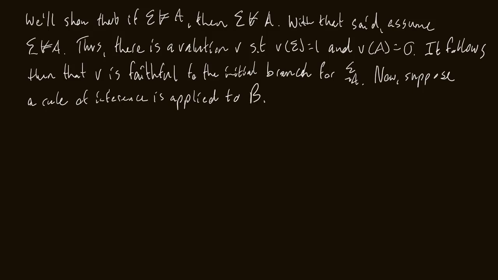I didn't write it down. I said it out loud. The branch sigma, not A, will be B. So now suppose a rule of inference is applied to B. By the soundness lemma, V is faithful to at least one continuation of B.